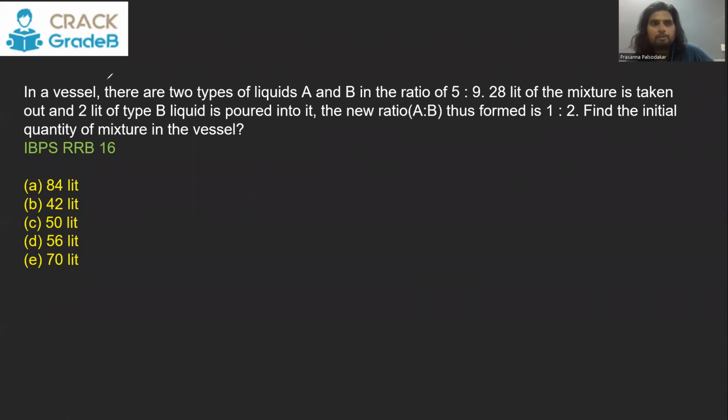Again, single replacement type of question. In a vessel, there are 2 liquids, A and B, in the ratio 5:9. 28 liter mixture is taken out and 2 liters of liquid B is poured. So we had some solution which had A and B in the ratio 5:9. Out of this, you took out 28 liters. What remaining will have the same ratio?